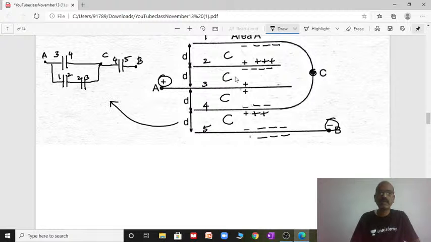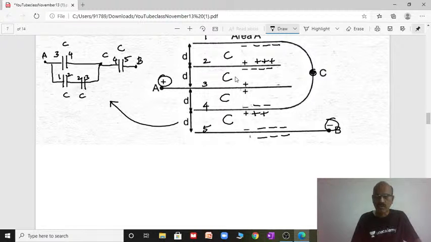So it can be redrawn as, now we know all capacitances are C. These two are in series, then with that C in parallel, and with that answer and this C in series.